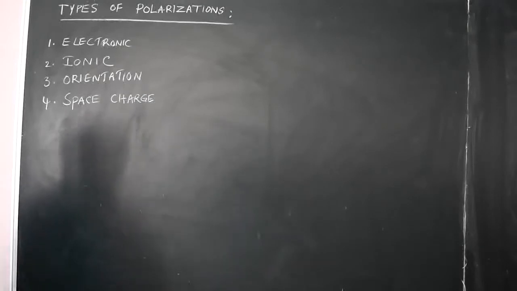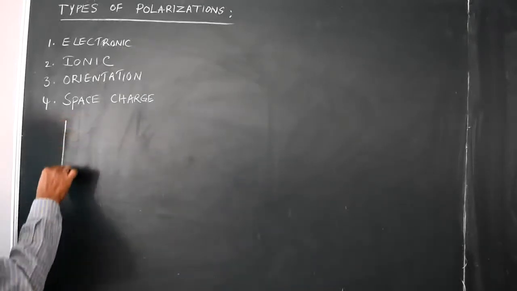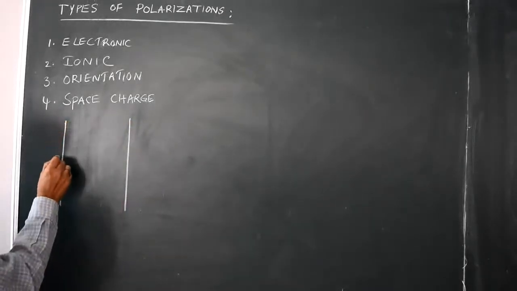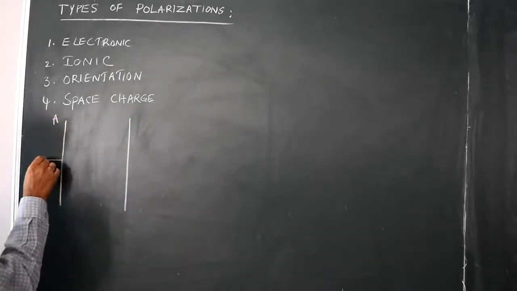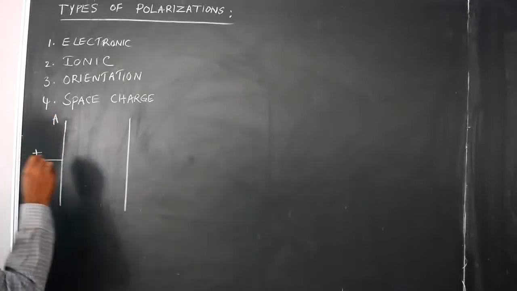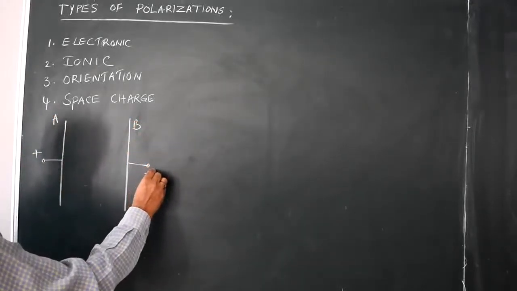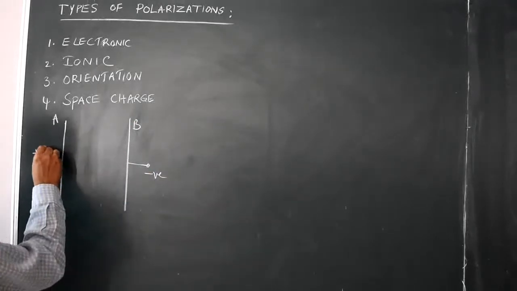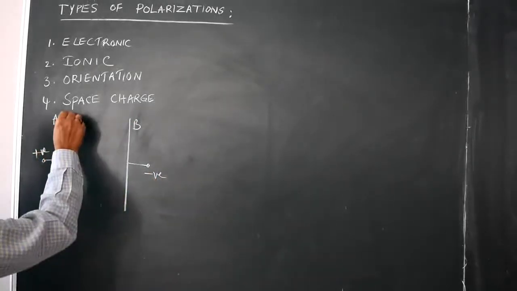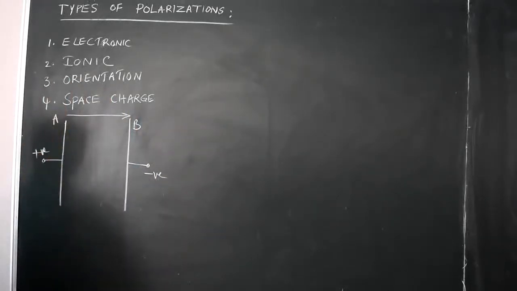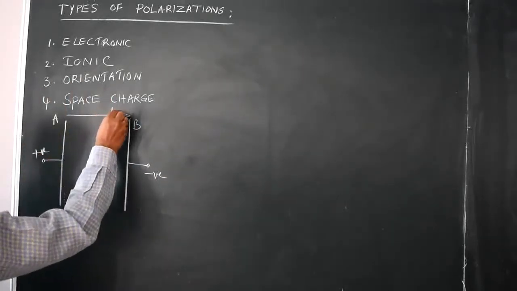electric field. Now I am taking a conducting plate A with a positive applied field and a conducting plate B with a negative applied field, and these positive and negative applied fields create a field in this area equal to E bar.